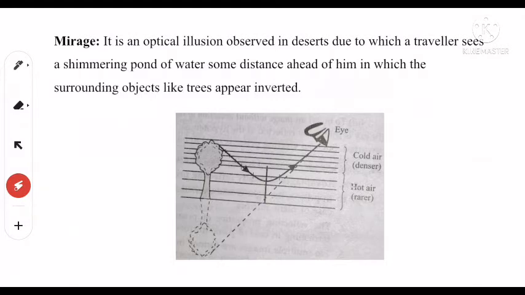Due to the less dense air near the surface of the earth, suppose a ray comes from the top of the tree, it suffers multiple refractions, and due to this multiple refraction, a situation comes when the angle of incidence becomes greater than the critical angle, and due to this the ray is totally reflected back.